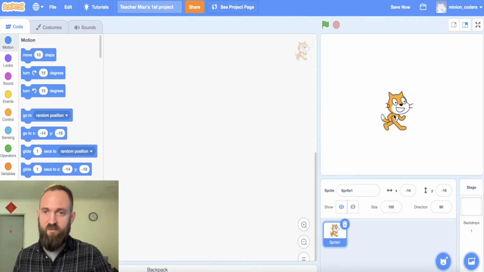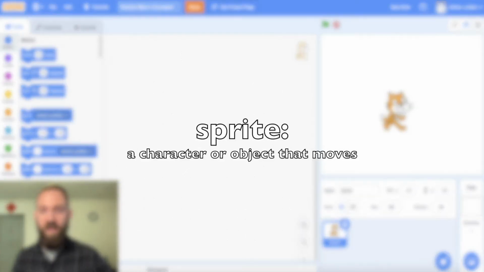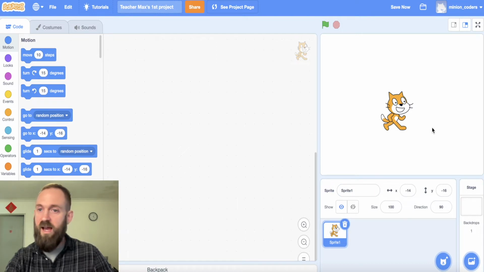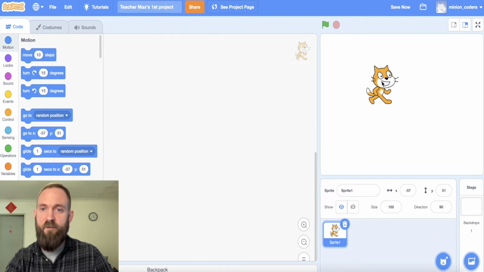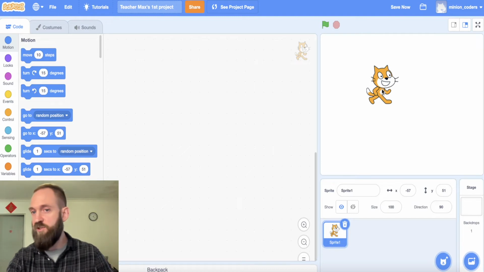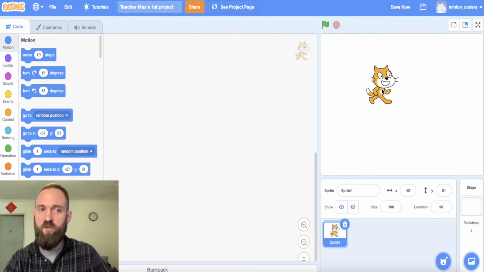Next word we have is sprite, S-P-R-I-T-E. And can you see down here, it says sprite 1. A sprite is the name of our character, okay? And the sprite is something in our project that's going to be doing something. It's going to be moving, it's going to be talking, it's going to be part of our game that we have to control, it's going to be part of our story. It's something where the action is happening.